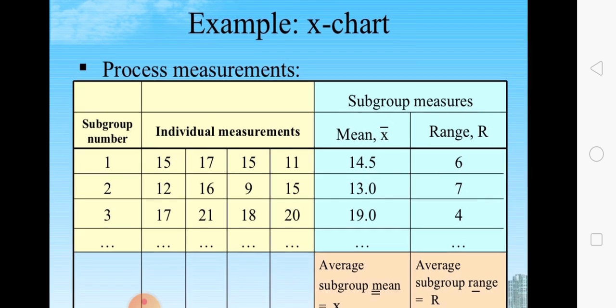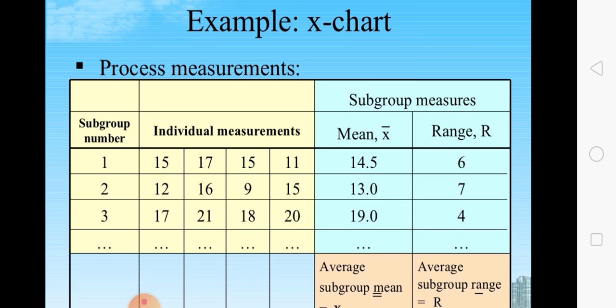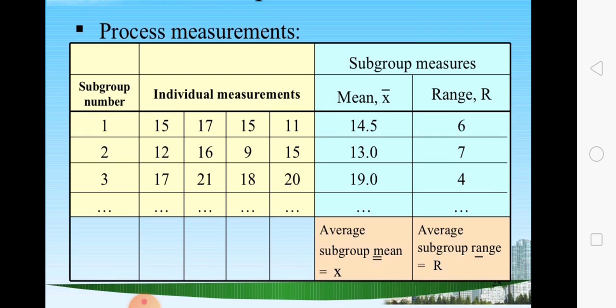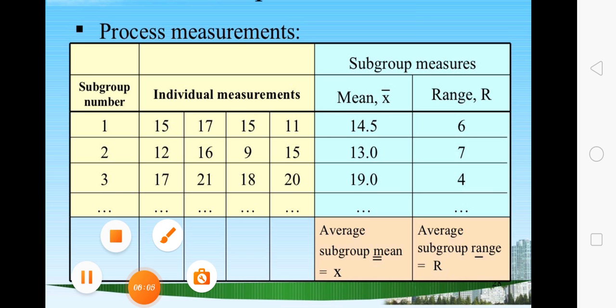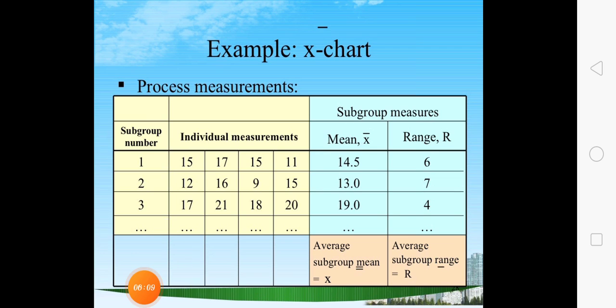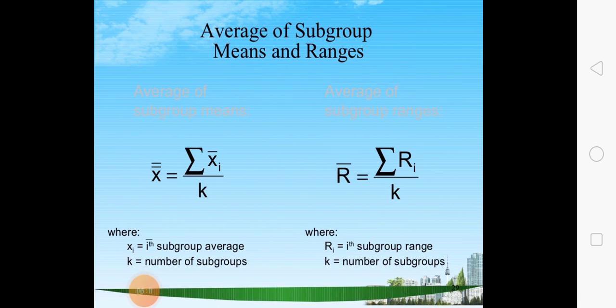We can see the subgroups, then individual measurements, four groups are formed, then the subgroup means X bar and ranges. Here averages are taken of both, that is the average subgroup mean and the average subgroup range.